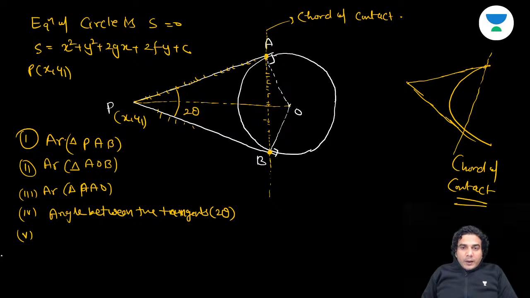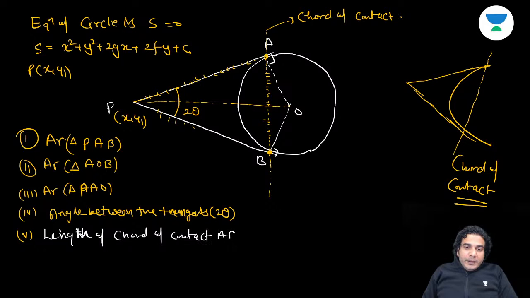PO we already know. Radius is okay. So last we can find is length of chord of contact, that means AB. So you can solve these questions in any order, okay?